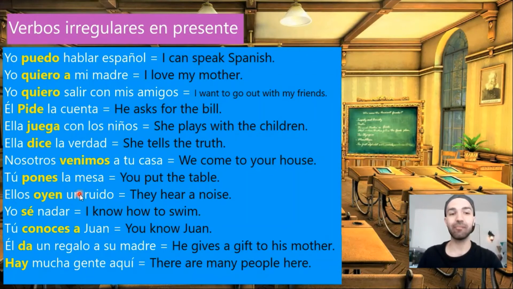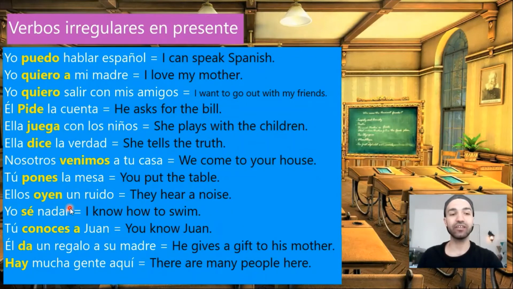Tú pones la mesa. You put the table. Pones es el verbo poner, to put. Yo pongo la mesa. Tú pones la mesa. Él pone la mesa. Nosotros ponemos la mesa. Vosotros ponéis la mesa. Y ellos ponen la mesa.